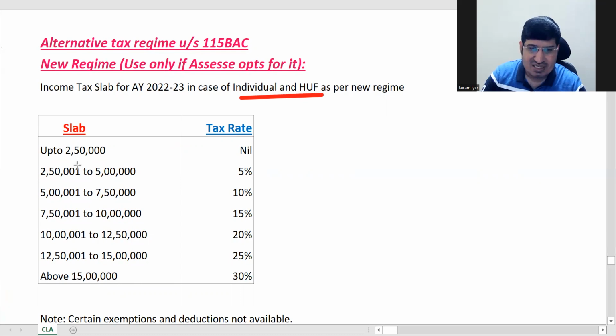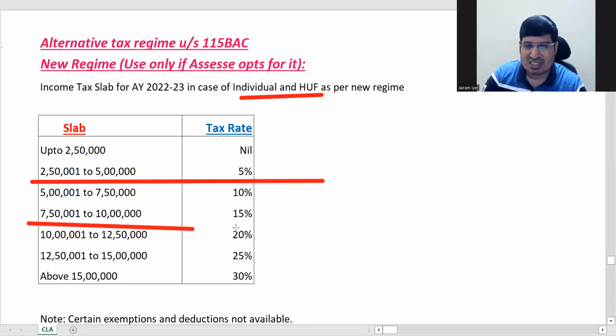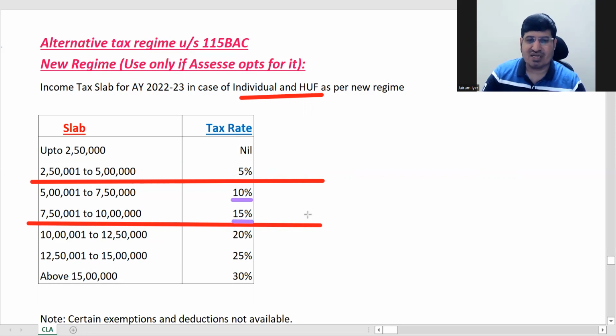If you see this slab, up to 5 lakhs there is no change. After that, in the second two lines, 5 to 10 lakhs was 20%, correct? Here you can see it is 10% here and 15% here.